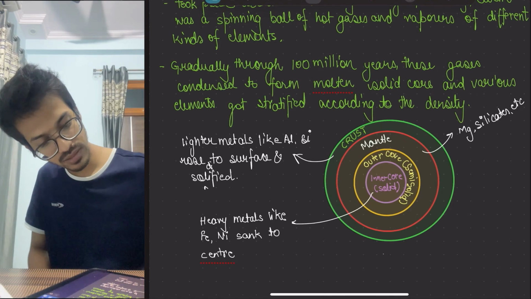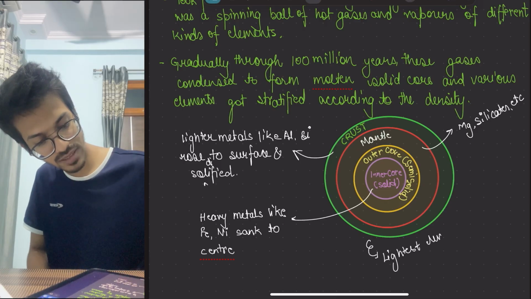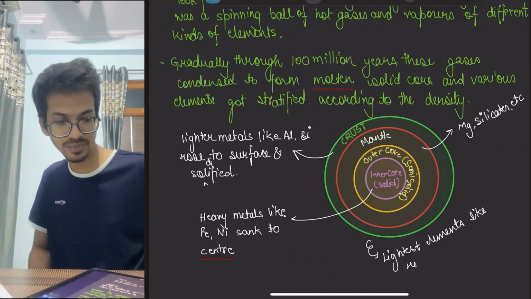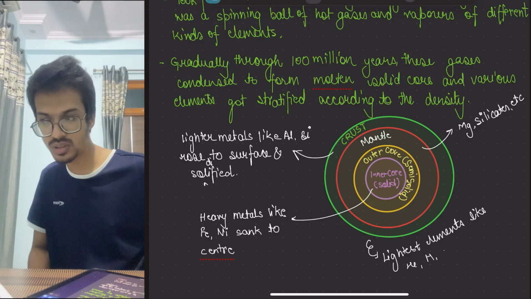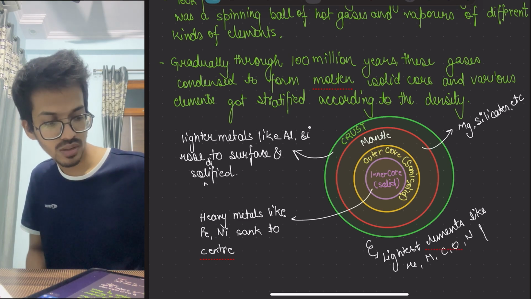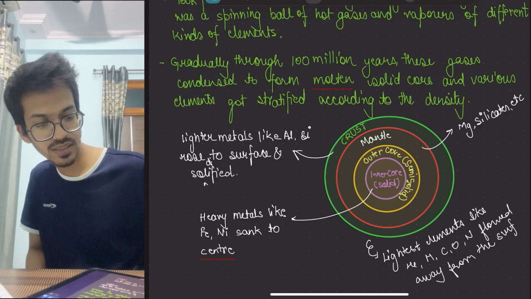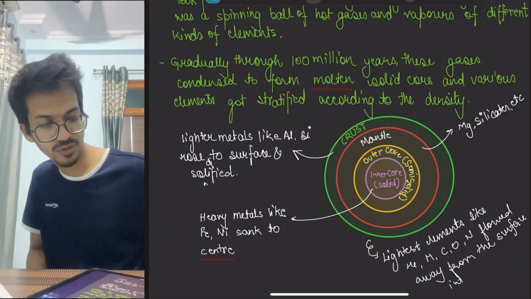Lighter elements like helium, hydrogen, carbon, oxygen, nitrogen flowed away from the surface into the atmosphere.